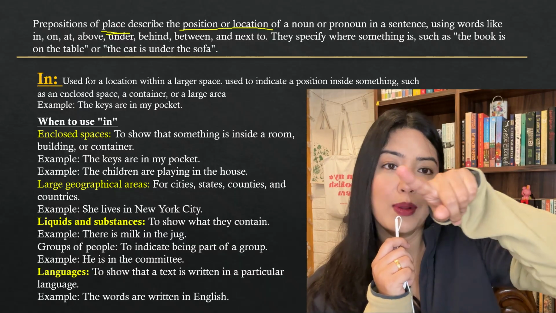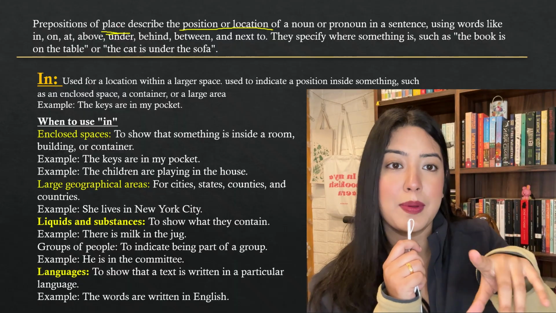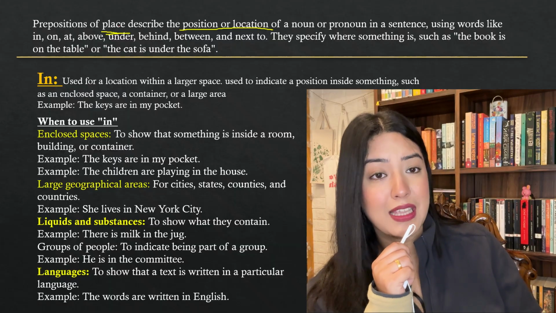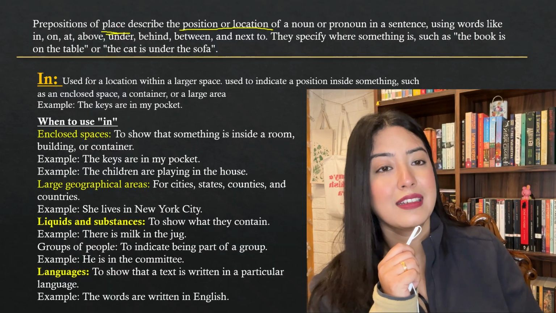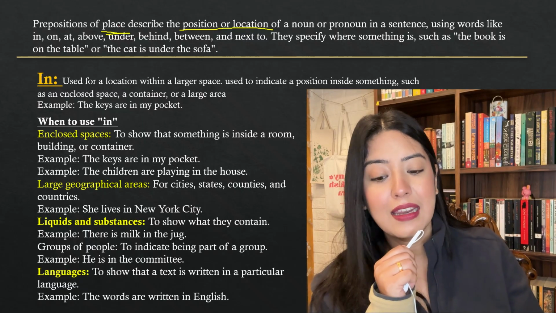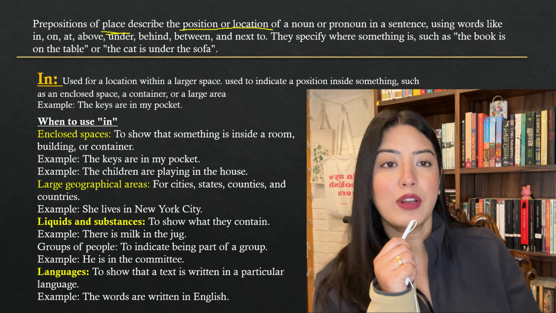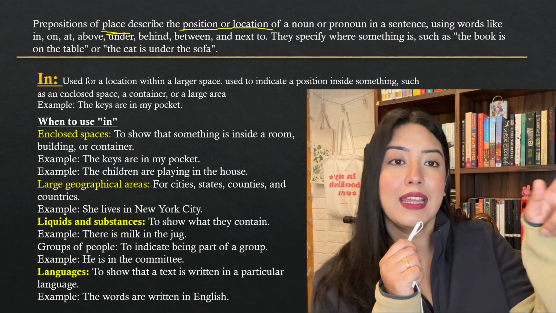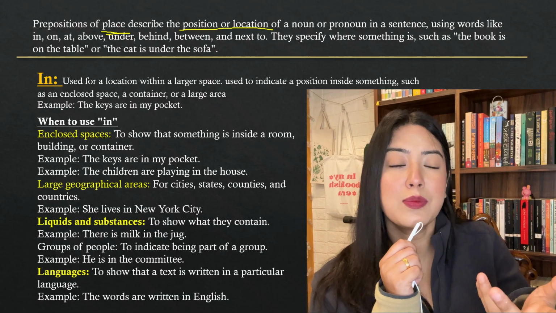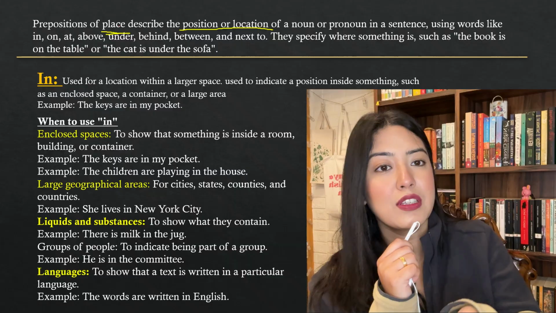So it should always have a boundary, a border. An enclosed space or a large area with a particular boundary, you can use "in." Then liquids and substances, to show what they contain. Where's the tea? In the cup. Where's the water? In the glass. Same logic. And then languages, to show that a text is written in a particular language. What is this written in? In English. What is this written in? In Sanskrit. Which language are you speaking in? I'm speaking in English. You can use "in" even to describe languages.